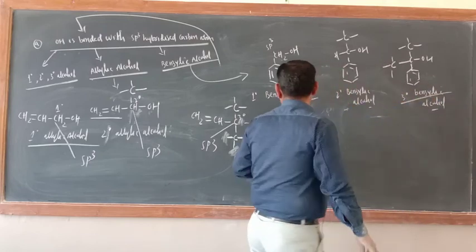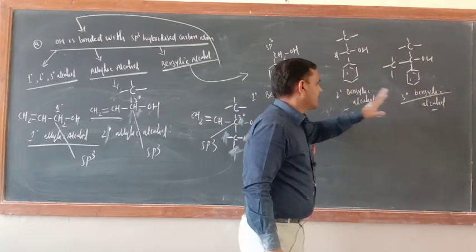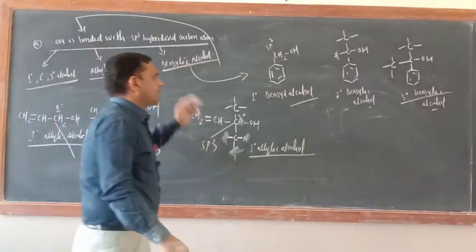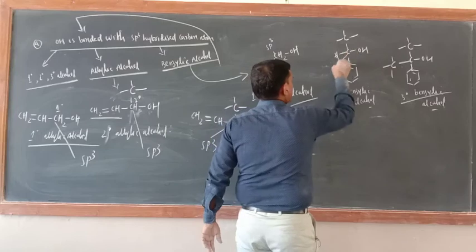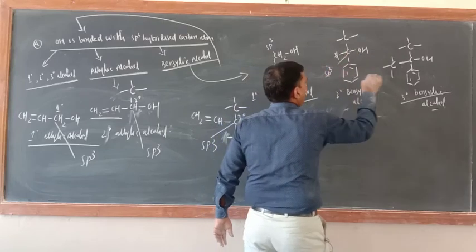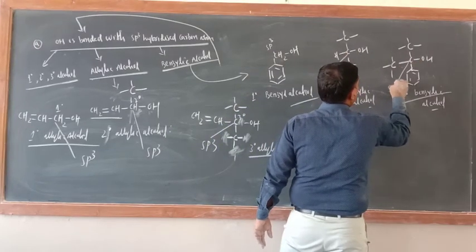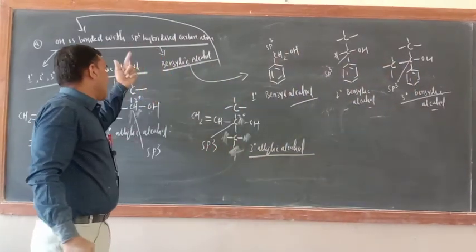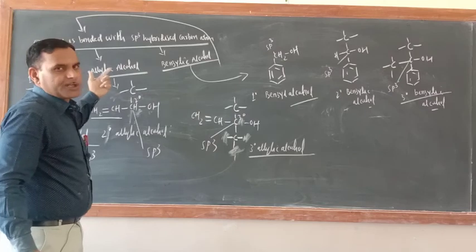Okay. So this is 1 degree, 2 degree, 3 degree benzylic. This is 1 degree, 2 degree, 3 degree allylic. But in all the cases, the hybridization state of the carbon atom is sp3 only, and the number of OH is 1 only. Let it be allylic, benzylic, or 1 degree, 2 degree, 3 degree alcohol.